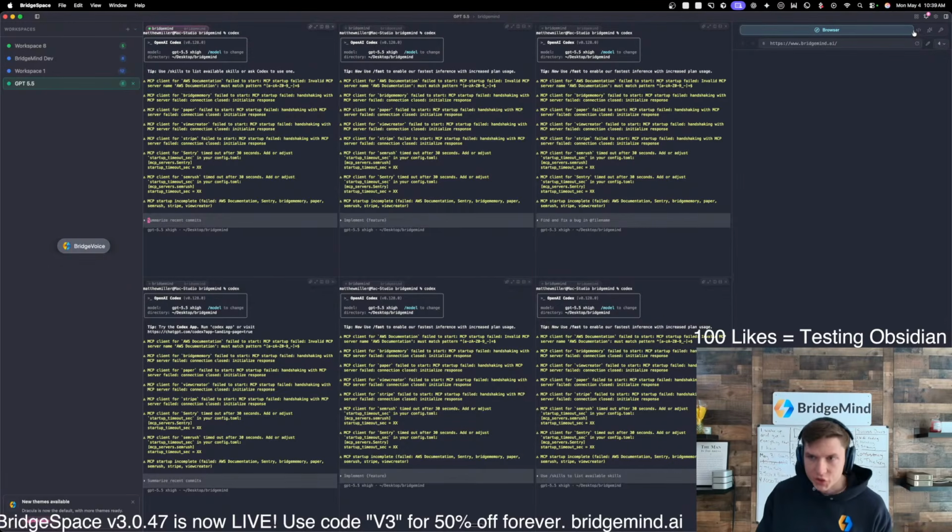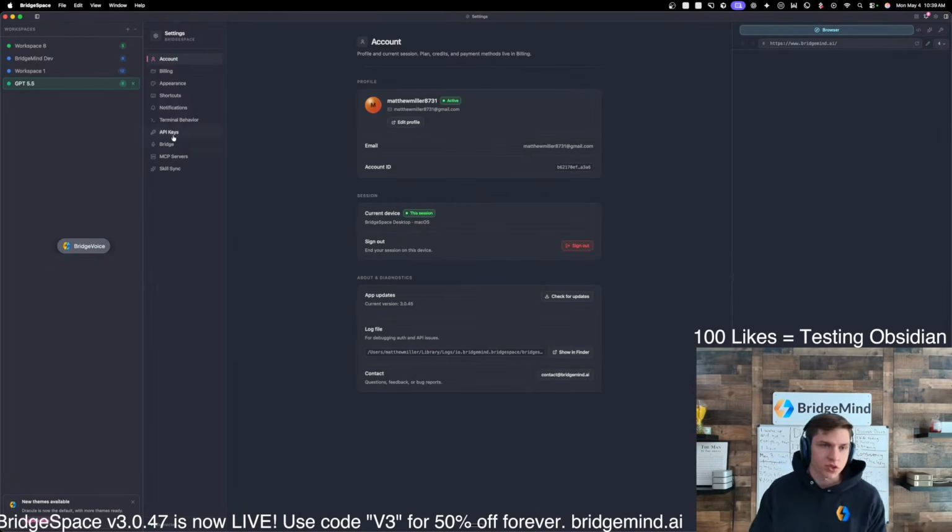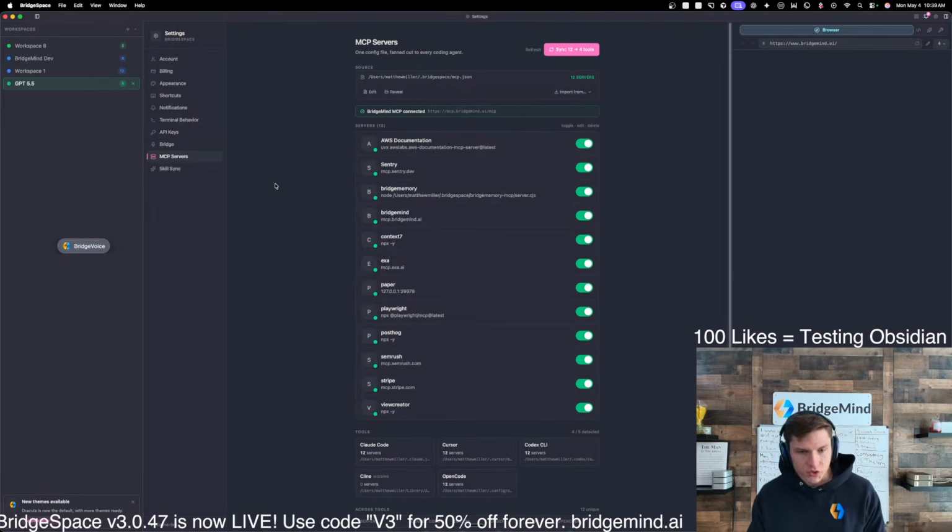There's a couple new features inside of BridgeSpace. The first one being we now have a couple things. Let me show this to you. So if you guys go over to MCP servers, this is actually pretty cool. Inside of BridgeSpace, you can now sync all of your MCP servers, okay? This is something that I built over the weekend just for fun because I was like, you know what? I'm so tired of working in Codex, and hold on, I'm gonna turn the chill music on. But I'm so tired of working in Codex, right? And then working in Claude Code and not having all of the same MCP servers. So I built this tool inside of BridgeSpace.